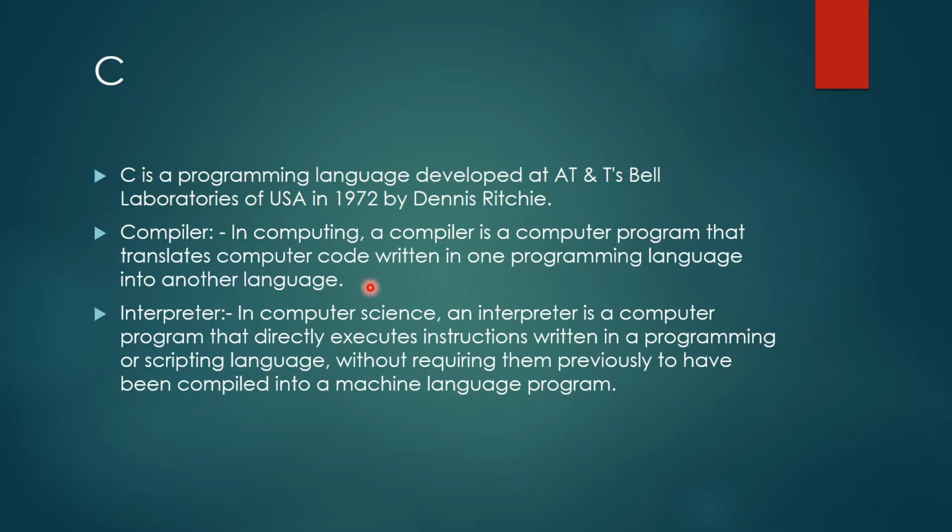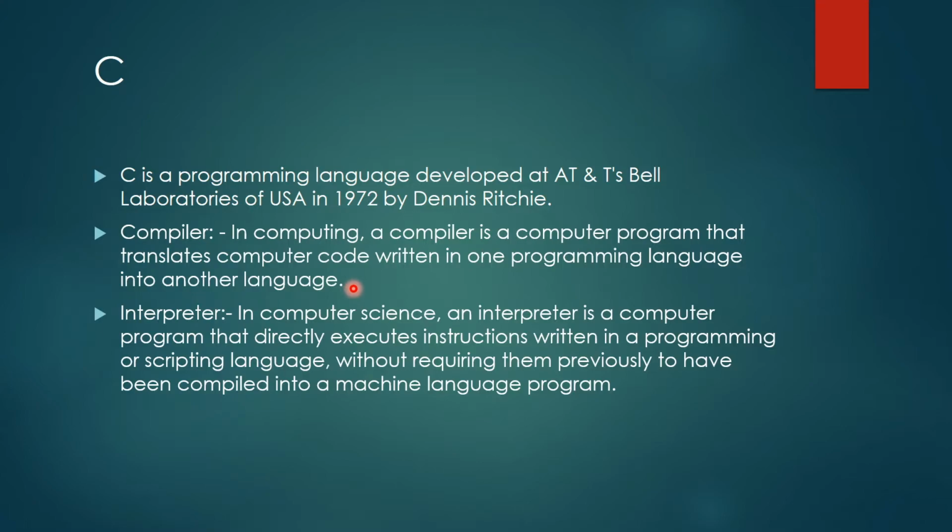And what is the role of an interpreter? In computer science, an interpreter is a computer program that directly executes instructions written in a programming or scripting language, without requiring them previously to have been compiled into a machine language program. The compiler takes the whole code, compiles it into machine code, and creates a machine code file also.